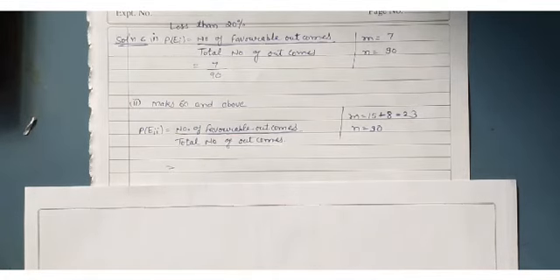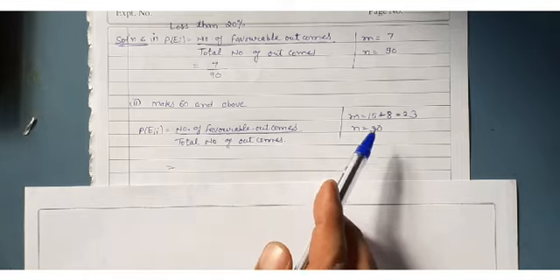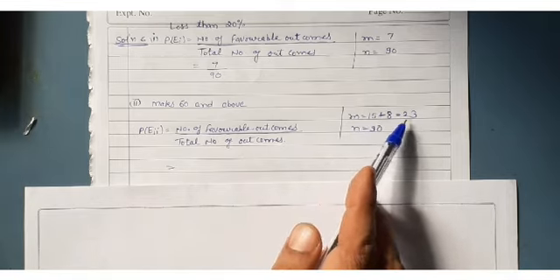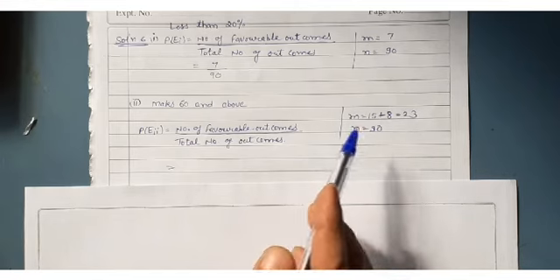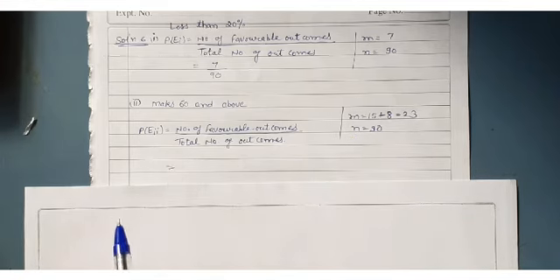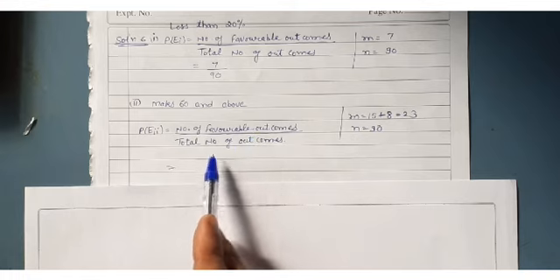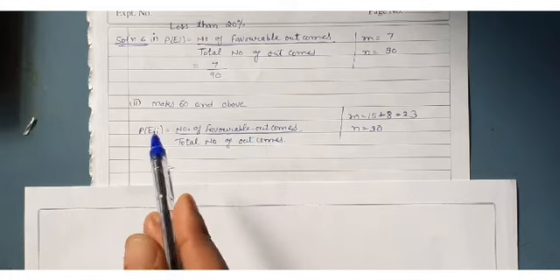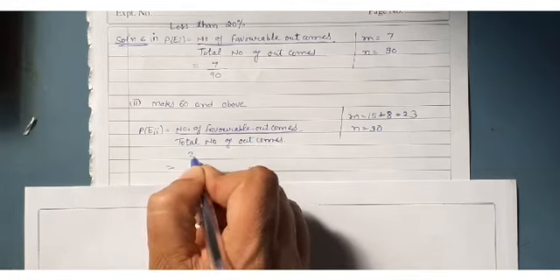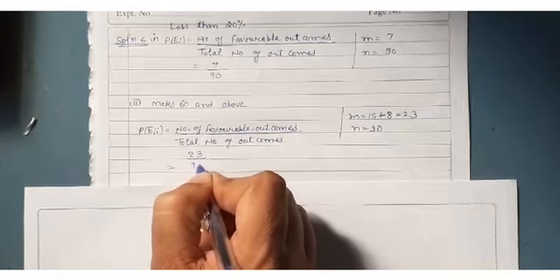Now the second, marks 60 and above. 60 and above, how much is it? 15 plus 8, this is 23, n is 90. Okay, what is the formula? Number of favorable outcomes upon total number of outcomes. Then what will be the answer? 23 upon 90.